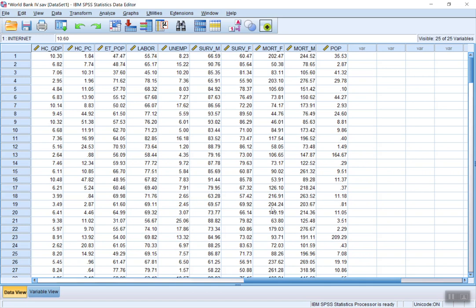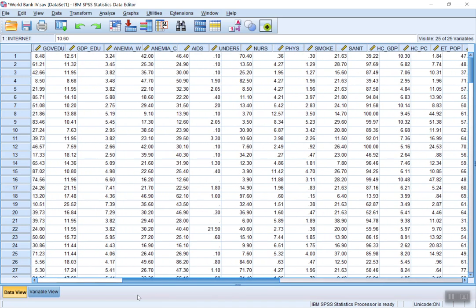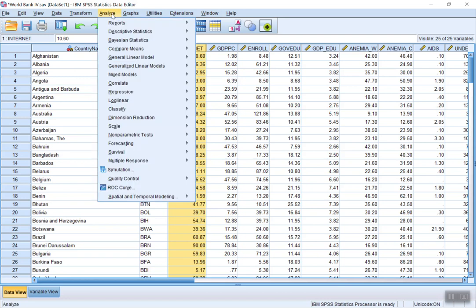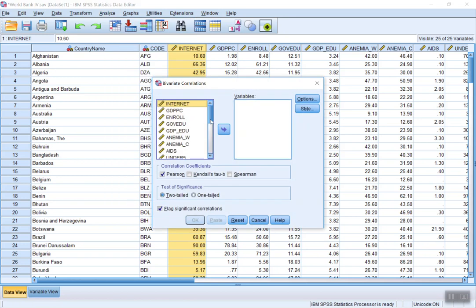So we're going to want to use this data to put together a regression model. And so we're going to do analyze, correlate, bivariate, and we'll just put all these variables in to take a look at what they do.